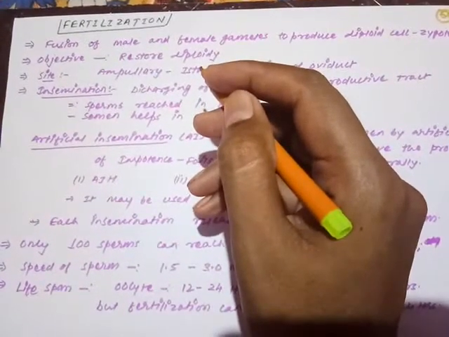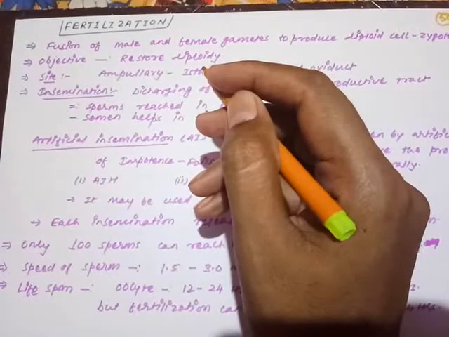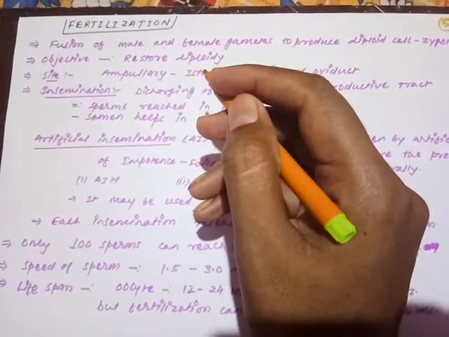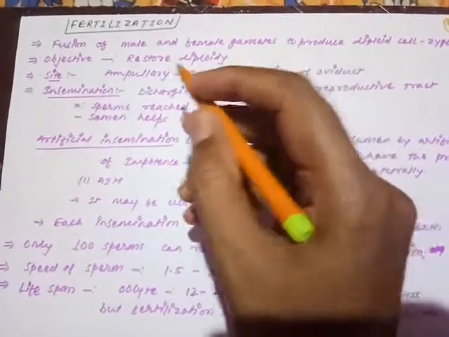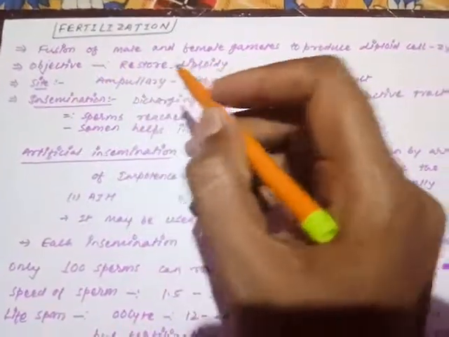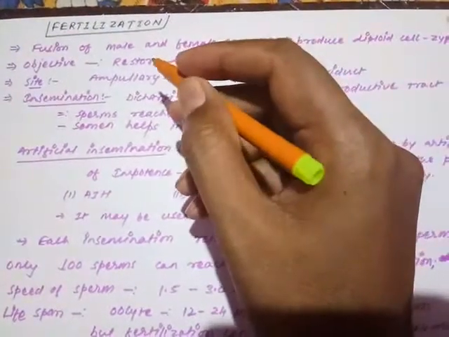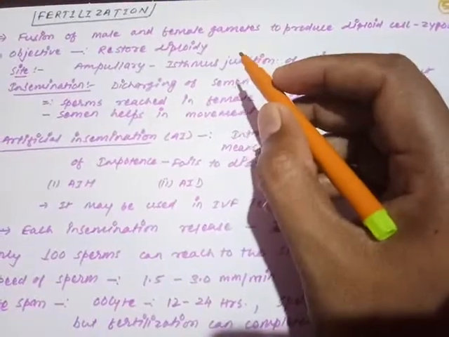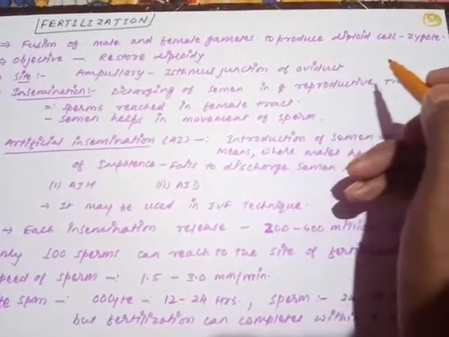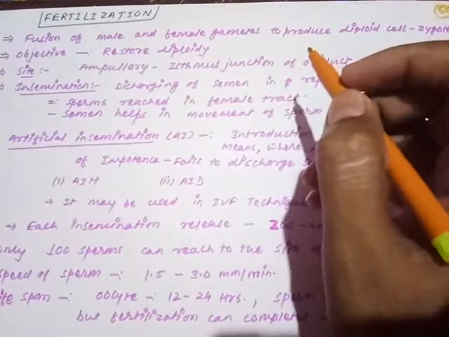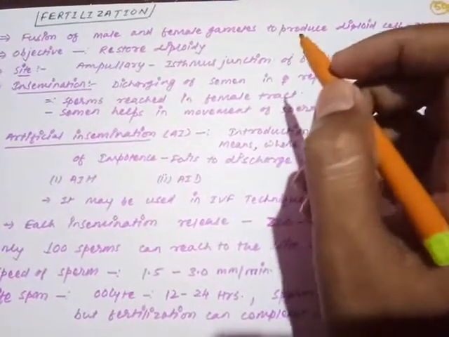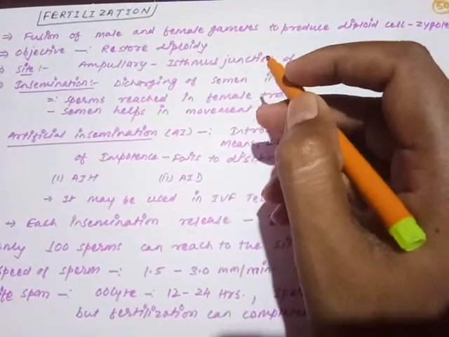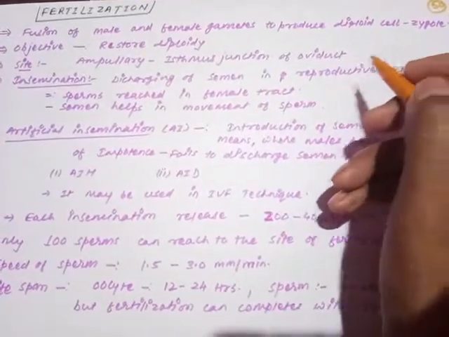And remember always, sexual reproduction has an objective to restore the diploid situation, because that has been lost during gametogenesis. So here, the fusion of male and female gametes, the sperm and the egg or ovum, produces the diploid structure called the zygote. These male and female gametes are haploid, and these haploid gametes fuse to produce a diploid cell, the zygote.